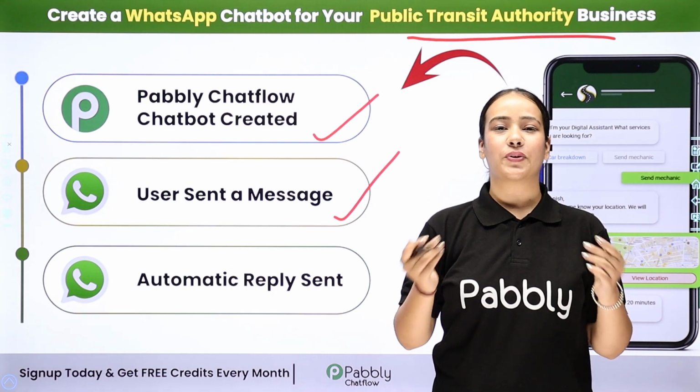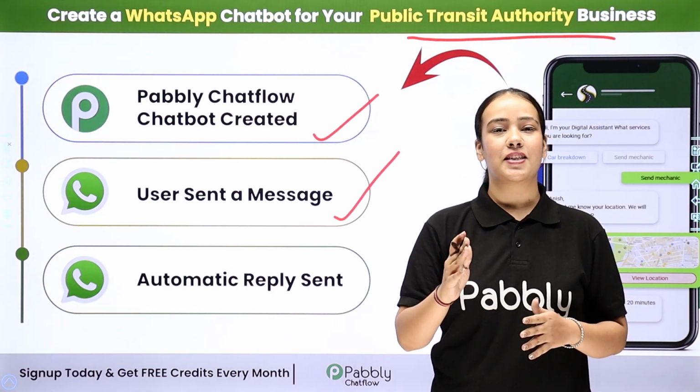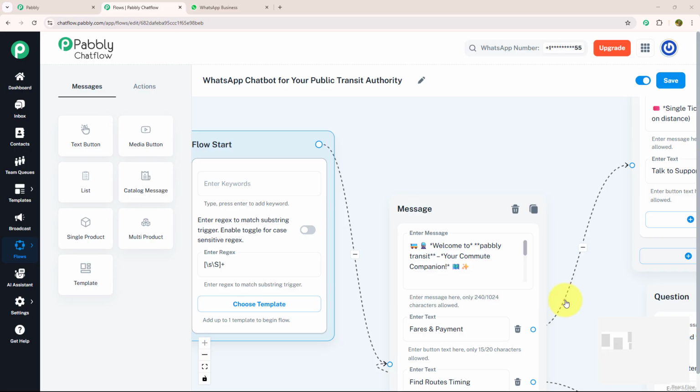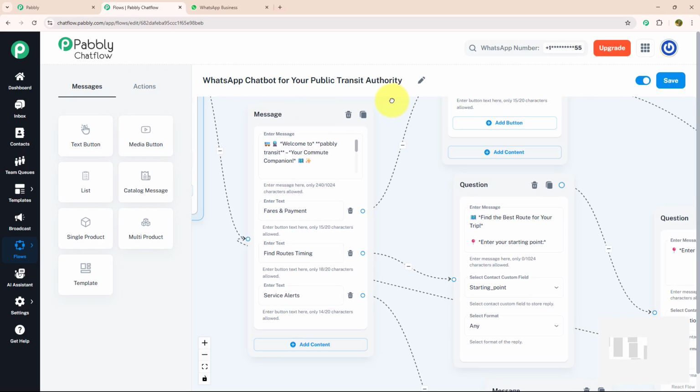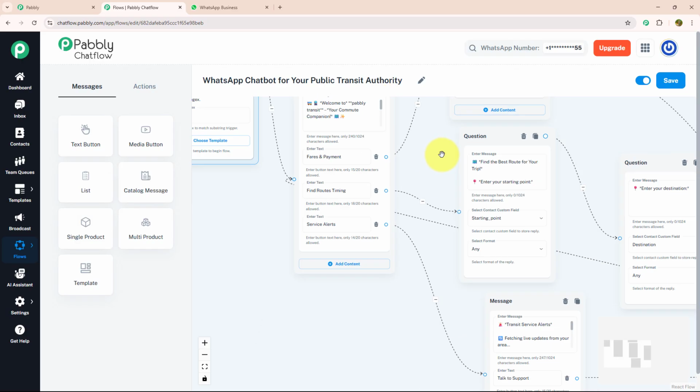If you want to know how to create this amazing chatbot for your own business, then let me take you to my screen. Welcome to my screen. Today we are going to learn how to create a WhatsApp chatbot for your public transit authority using Pabbly Chatflow. This chatbot will automatically respond to people, collect their details and guide them through the inquiry process. So let's get started. As you can see, I have created this chatbot using Pabbly Chatflow. Let me show you its real-time working.